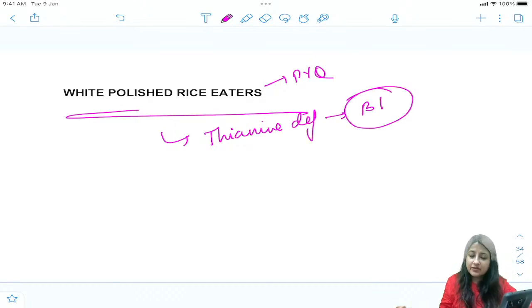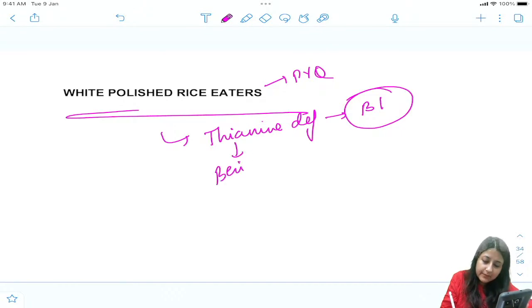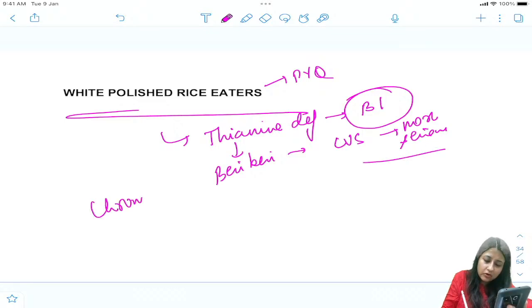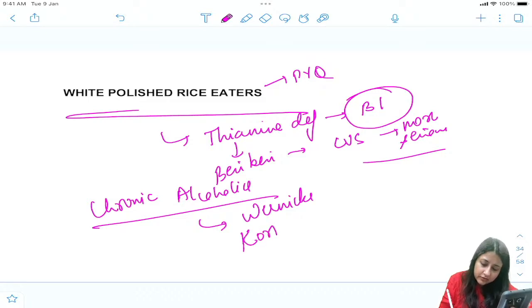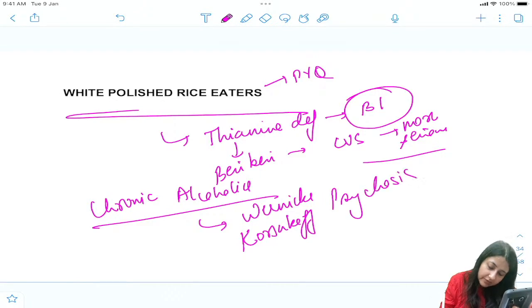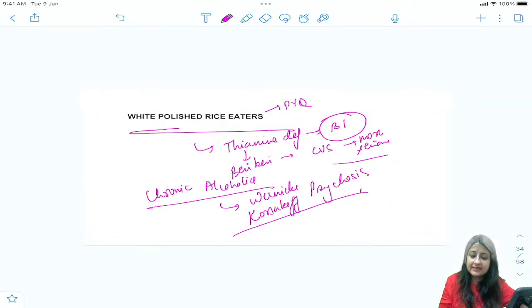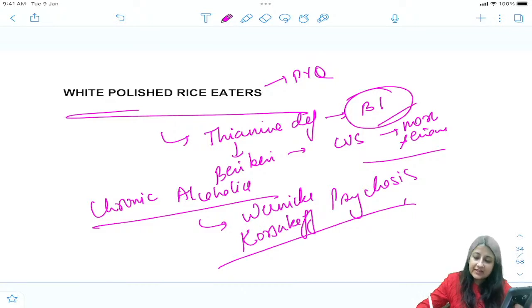Thiamine deficiency leads to what? Beriberi. Cardiovascular beriberi, affecting the cardiovascular system, is more serious. This is also seen in chronic alcoholics. Chronic alcoholics go on to develop thiamine deficiency, and what is this called? Wernicke's Korsakoff psychosis. Any of this can come in your exams. Very good. So cardiovascular beriberi is what? Wet beriberi. Very good.